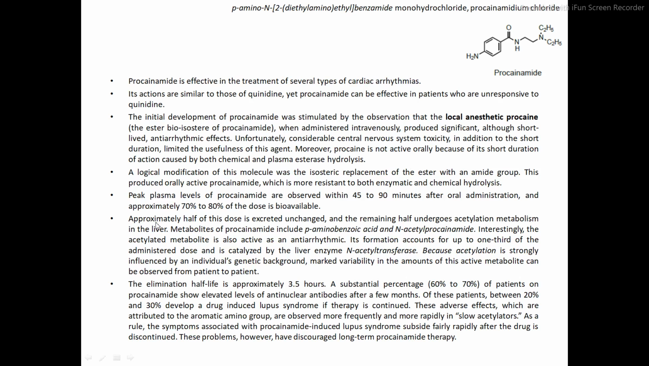approximately 70 to 80% of the dose is bioavailable. Approximately half of the dose is excreted unchanged, and the remaining half undergoes acetylation metabolism in the liver. Metabolites of procainamide include para-aminobenzoic acid and N-acetyl procainamide. So these are the metabolites of the procainamide. Okay, that is the para-aminobenzoic acid.